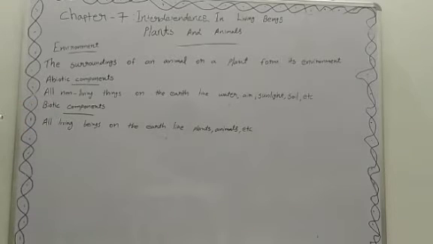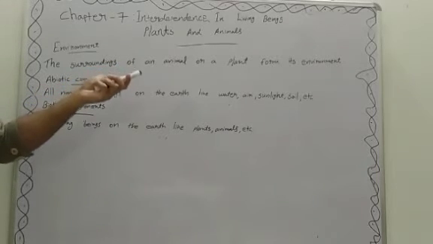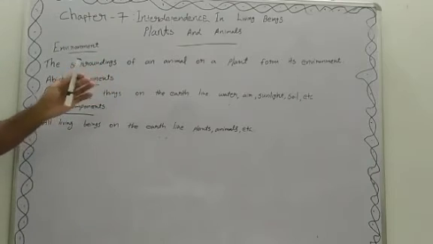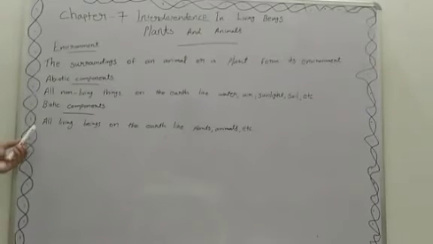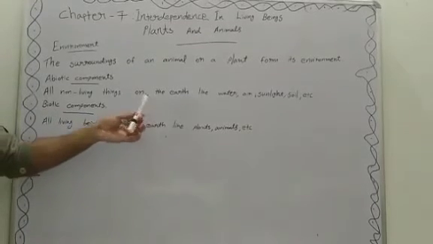What do you mean by abiotic components? All non-living things on the earth like water, air, sunlight, soil, etc. Biotic components are all living beings on the earth like plants, animals, etc.